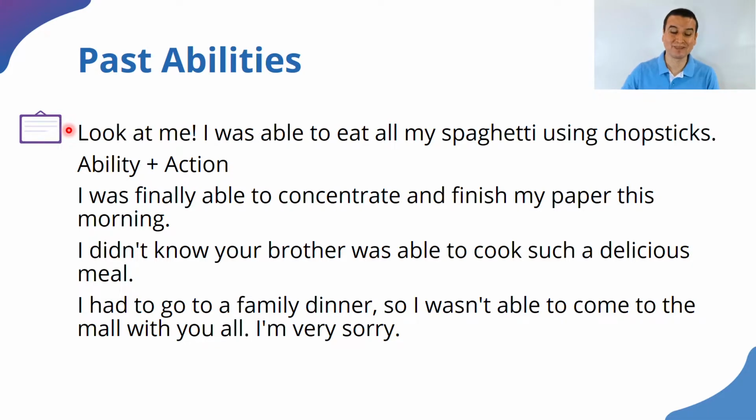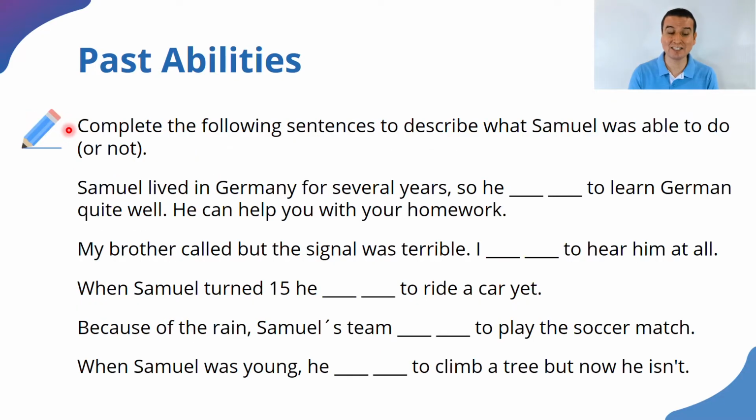All right? Now, with that information, I would like to propose some first practice activity. The first one is this. Complete the following sentences to describe what Manuel was able to do or not. All right?